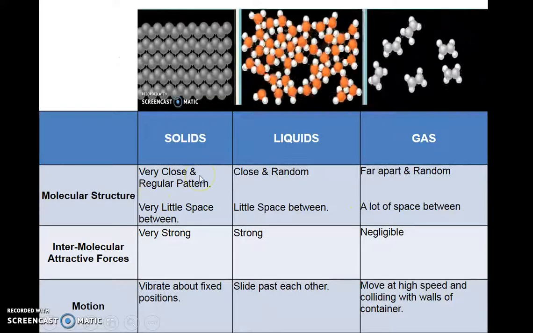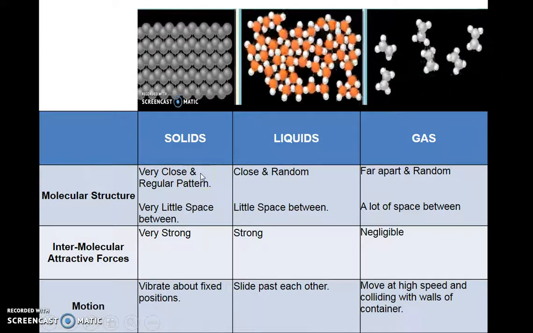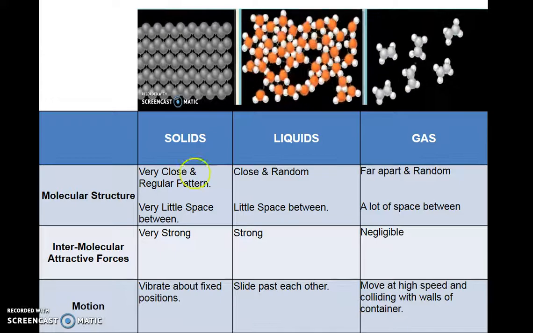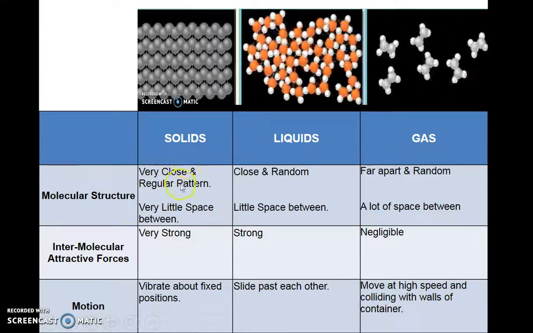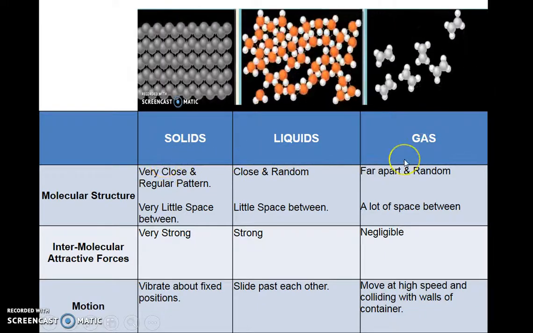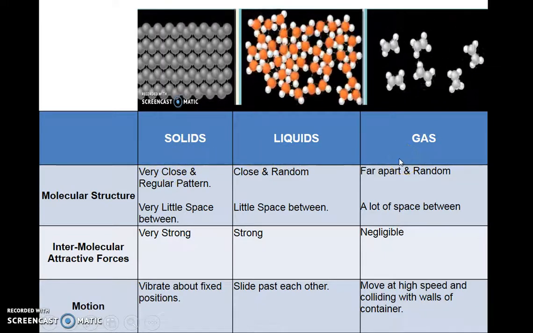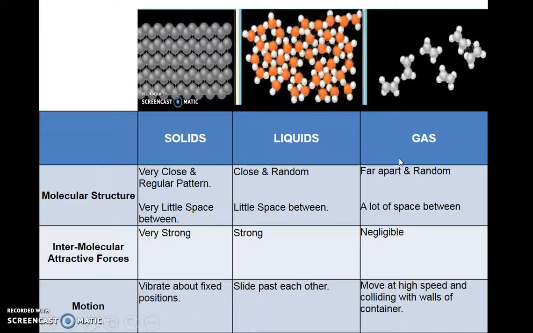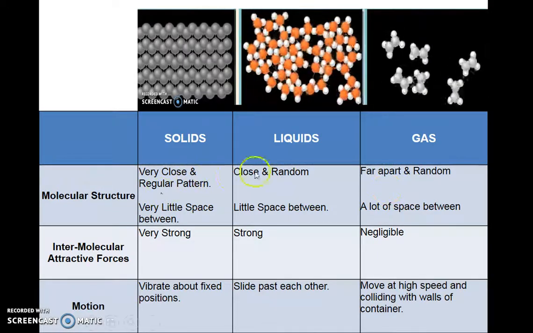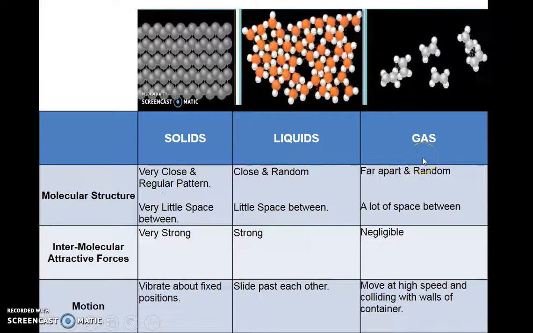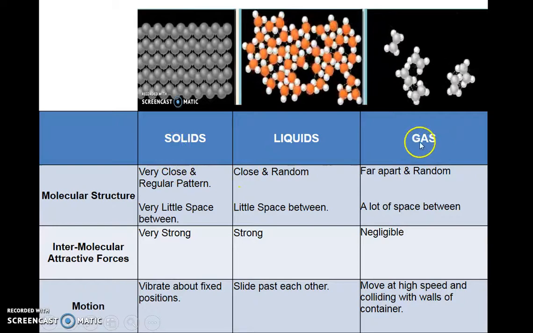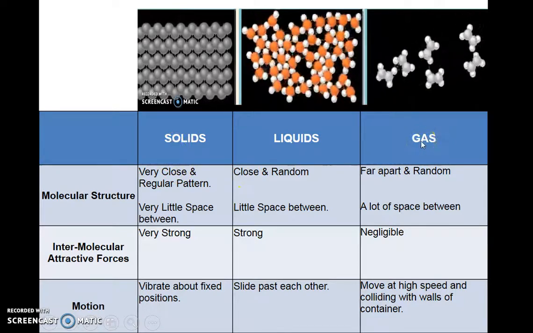If we look at the kinetic model of matter, that means looking at objects at a molecular level. Here we have, just a quick recap, solids, liquids, and gases. They are basically all moving, but just now we mentioned kinetic energy and potential energy, right? So let's look at kinetic energy first. Which one actually has the highest kinetic energy? That's right, the gas, because it's moving the fastest.